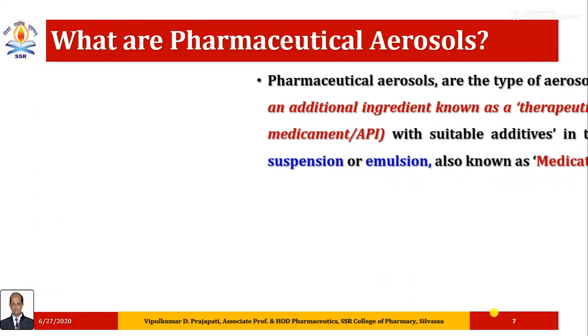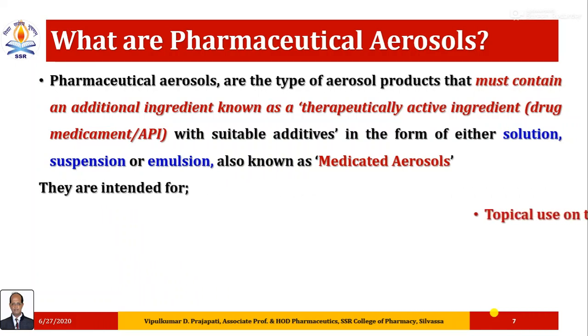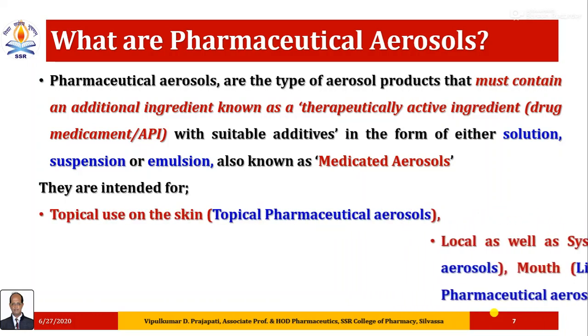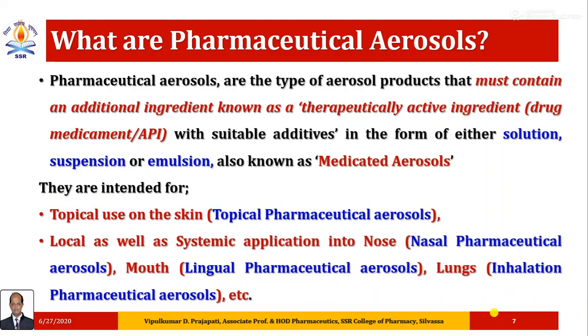Now next, what are pharmaceutical aerosols? Pharmaceutical aerosols are the type of aerosol products that must contain an additional ingredient known as a therapeutically active ingredient, drug, medicament or API with suitable additives in the form of either solution, suspension or emulsion, commonly known as medicated aerosols.